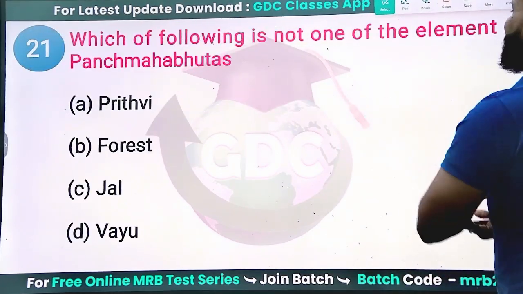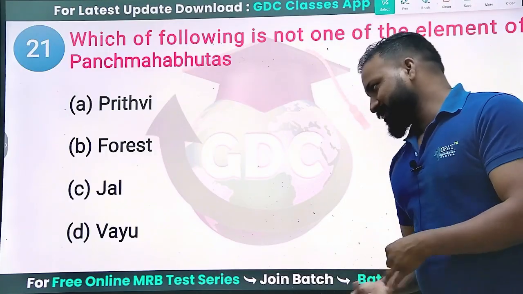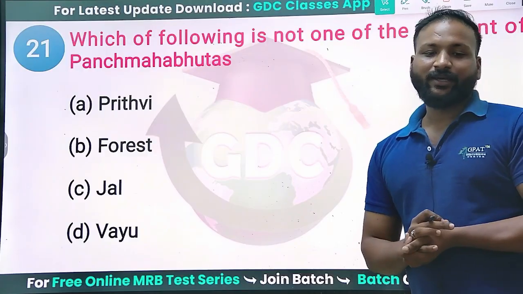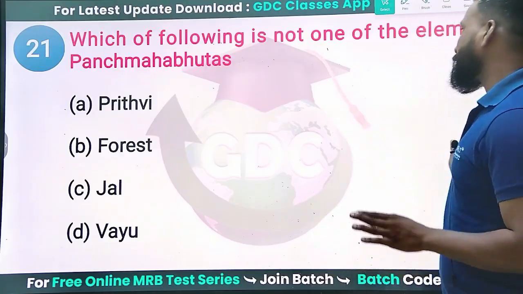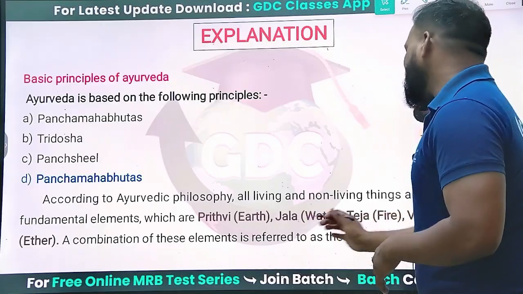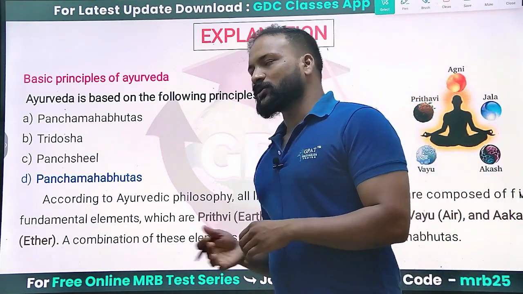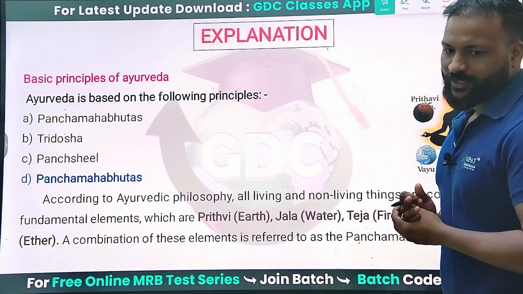Okay, so which of the following is not one of the elements of Panchamahabhutas? Prithvi, forest, Jal and Vayu. Obviously, Prithvi, Jal, Vayu, Teja are the elements of Panchamahabhuta, whereas forest is not an option of the Panchamahabhuta. Panchamahabhuta: Prithvi, Jal, Teja, Vayu and Akash. Agni, Prithvi, Jal, Vayu and Akash, these are Pancha Mahabhutas. And as I said, this theory belongs to Ayurveda: Pancha Mahabhuta theory, Tridosha theory and Panchashila theory.